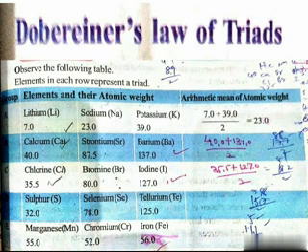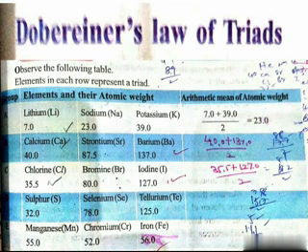All the elements of that time could not be arranged in the form of triads. This law failed for very low mass or very high mass elements.